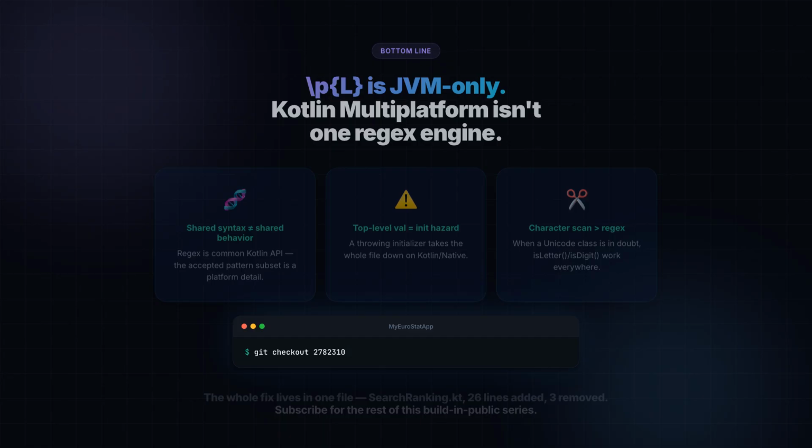That is commit 2782310, fix feature search crash on Kotlin Native iOS, drop \p{L} regex. Check it out yourself with git checkout 2782310 and read FeatureSearchRanking.kt end-to-end. The whole fix lives in one file, 26 lines added, 3 removed.